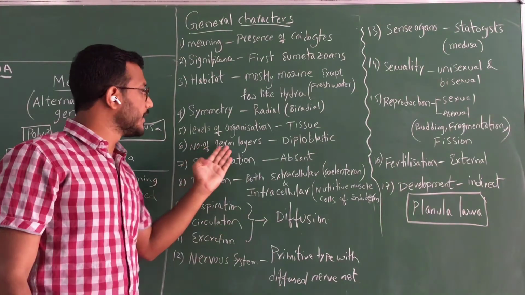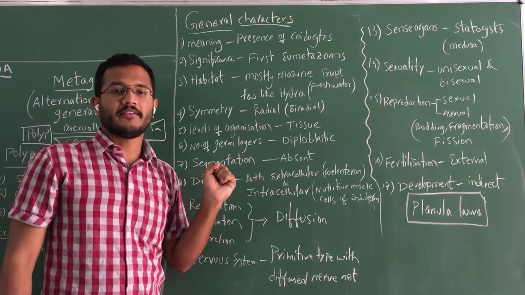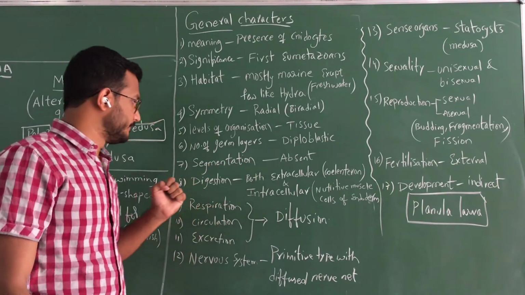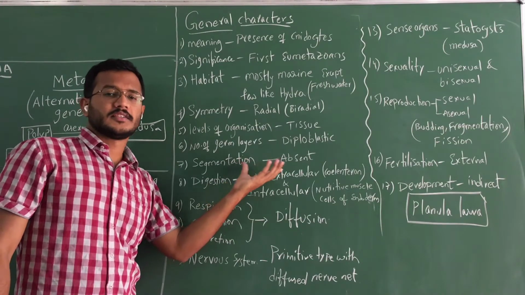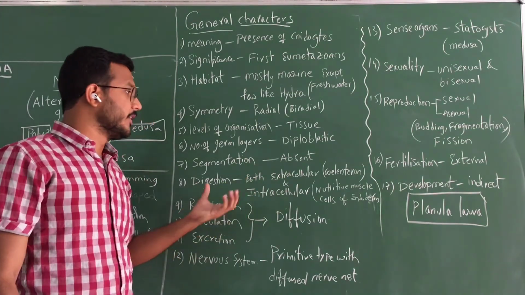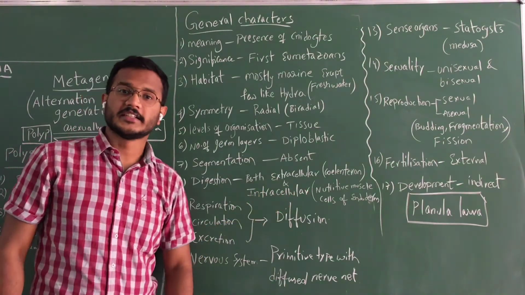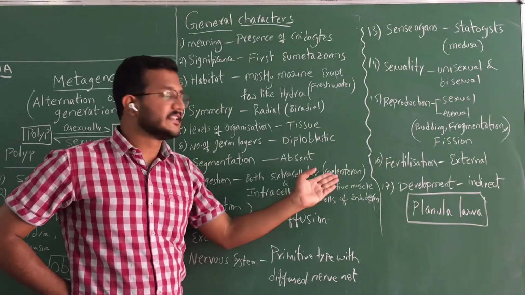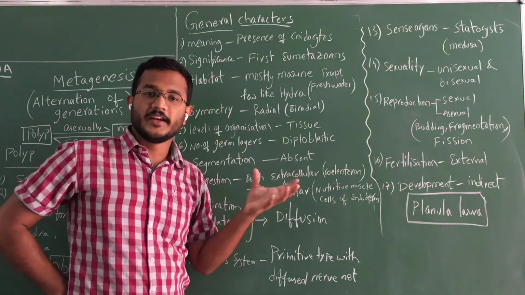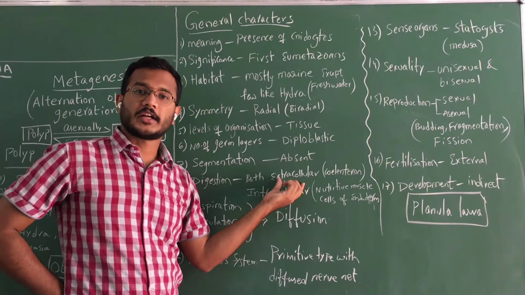And here, number of germ layers. From here only the diploblastic level is started. That means having ectoderm and endoderm. And here there is no concept of segmentation, that is absent. And digestion, it exhibits both extracellular and intracellular digestion. So what is extracellular? If the digestion happens in the coelenteron that we discussed earlier, the cavity, that digestion is known as extracellular.